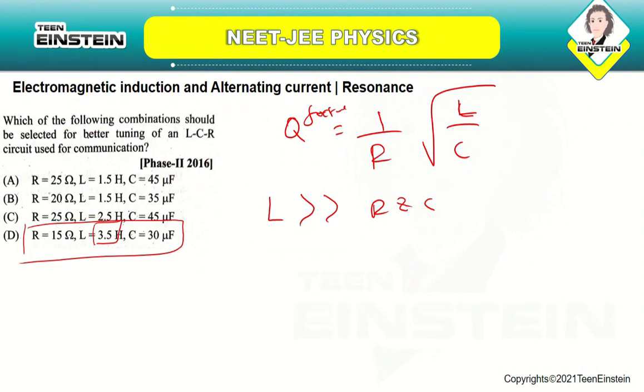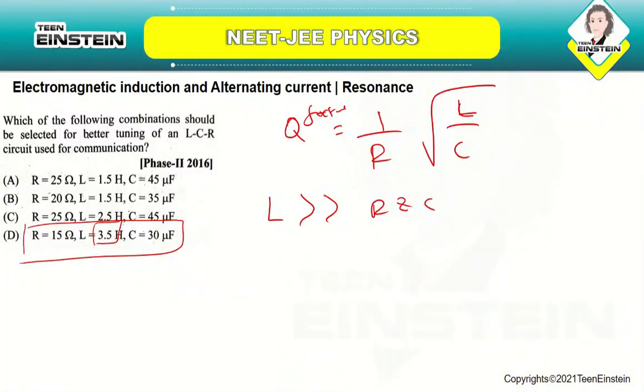Okay, so obviously that is the highest value which L is having, and when compared to the other three options, the L values are lower than the fourth one. Okay, so the L value should be more, then only you will be having a very high quality factor. So since it's directly proportional, the correct answer is option number D.